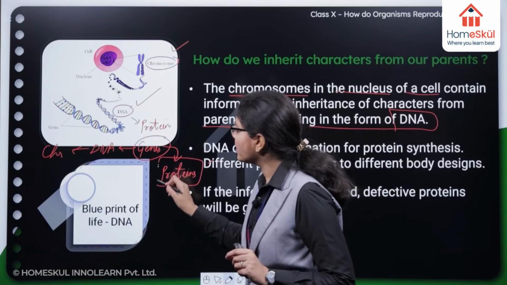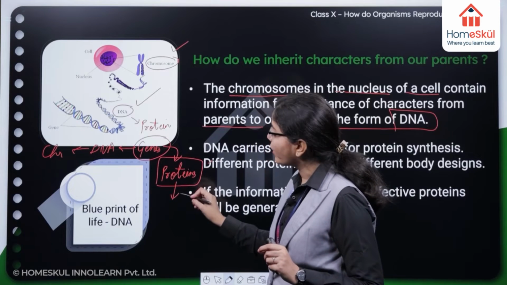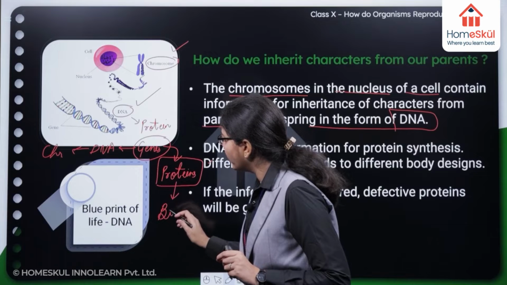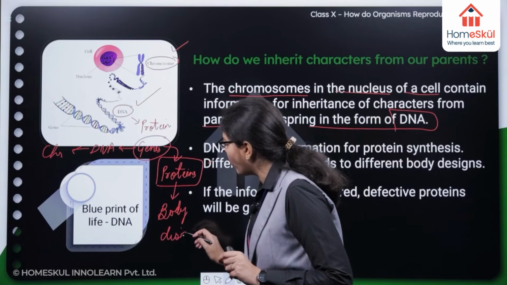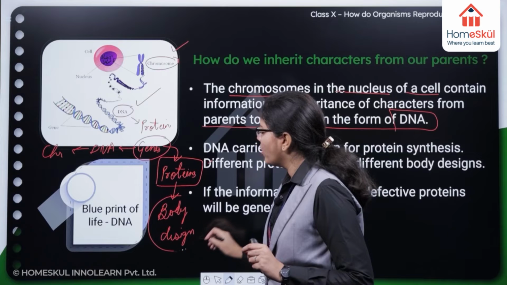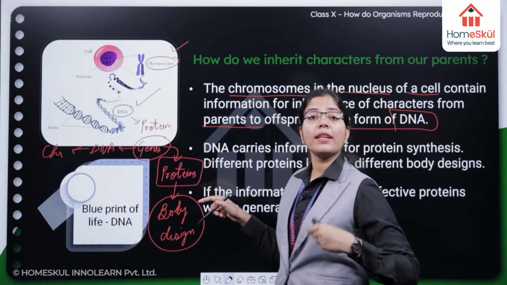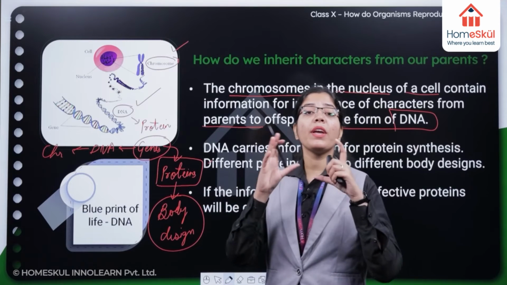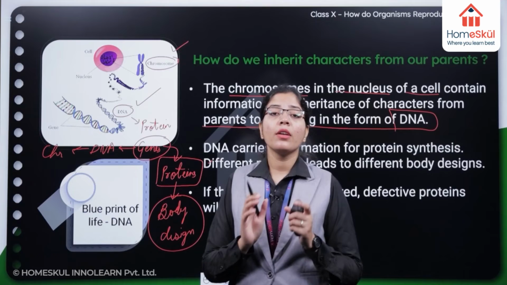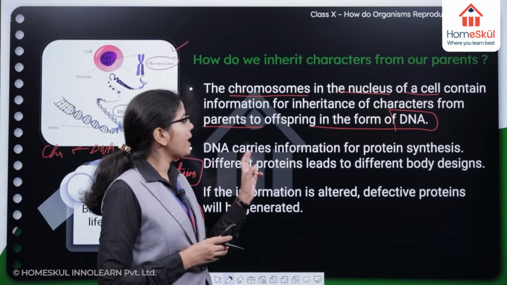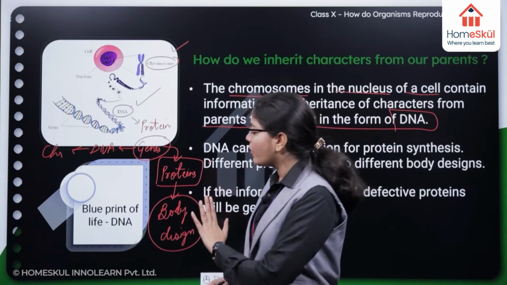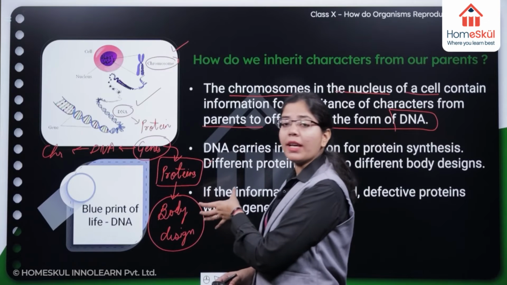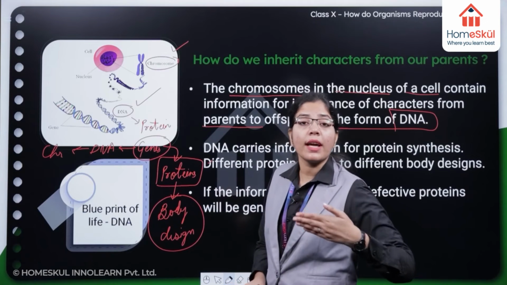And these proteins will regulate the body design of an organism. So these proteins are directly playing a role in the appearance of an organism. Now, what is written? DNA carries information for protein synthesis. We need protein, then only we can see how body design is changing.